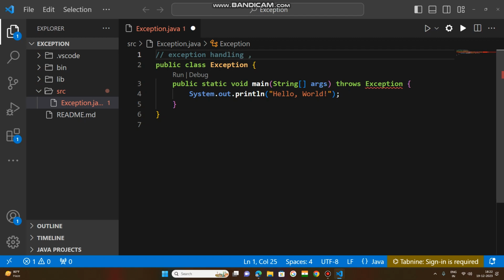So first of all, let me explain. These two forward slashes mean single line comments.